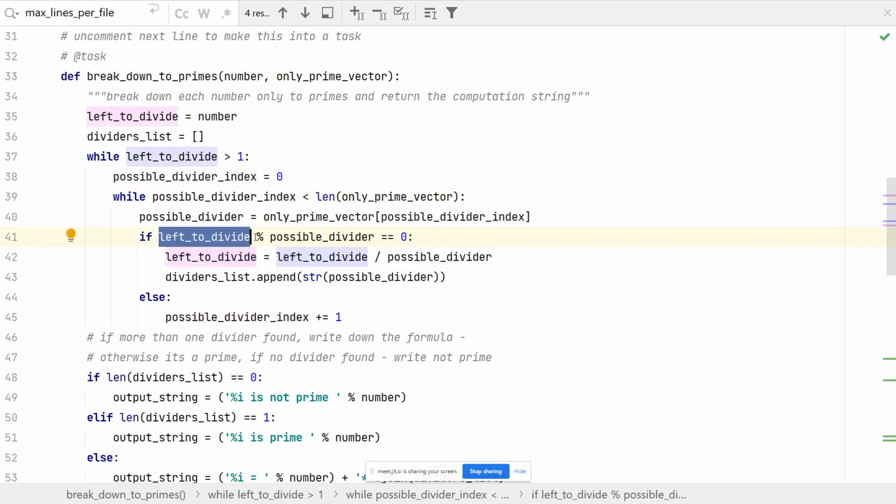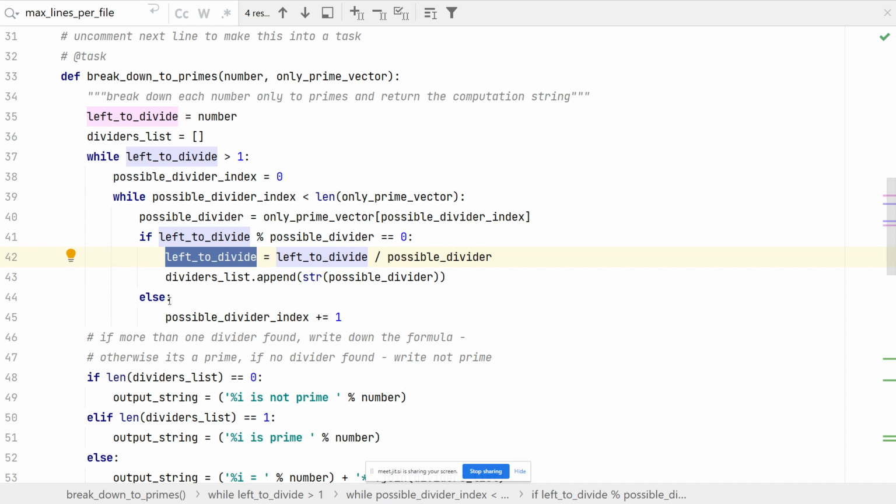And as long as what's left to divide is divisible by the possible divider, I'm going to create the divider and divide it. So basically, I'm going to explain it in simple words instead of going through the code.